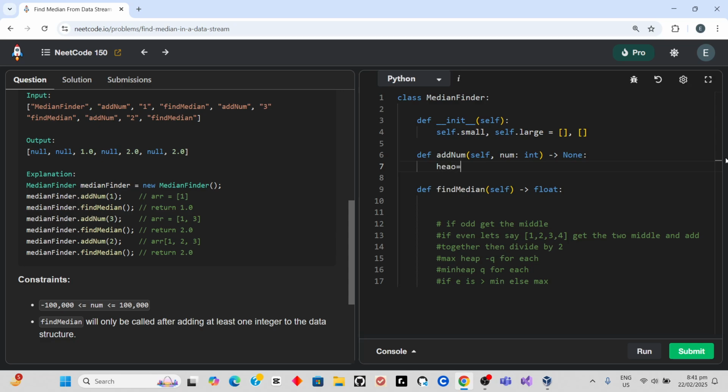So first we need to keep push. So that's one.